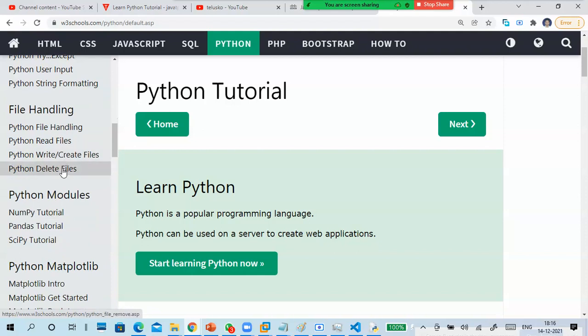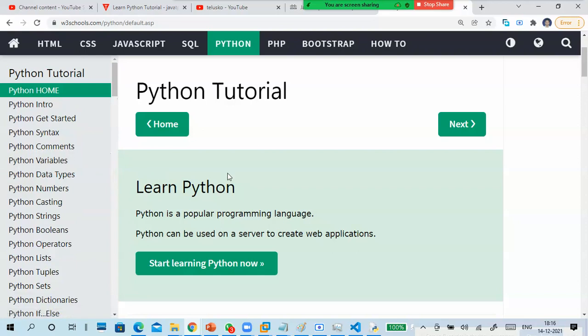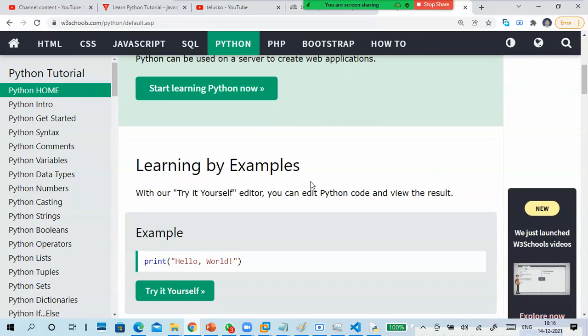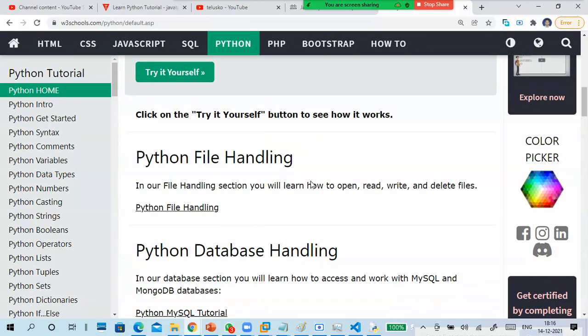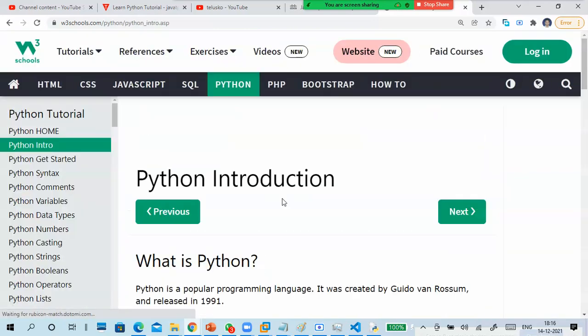At least minimum up to here. If you finish it, you know Python. That's it. The remaining you can learn simply one by one. So this is the Python introduction.